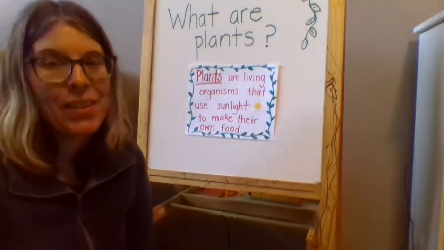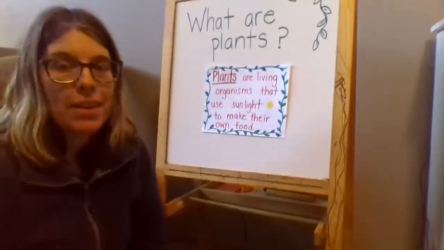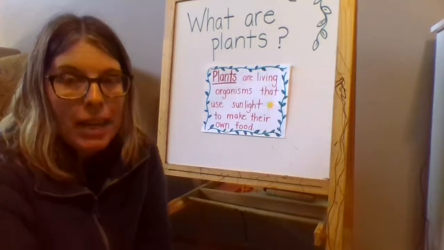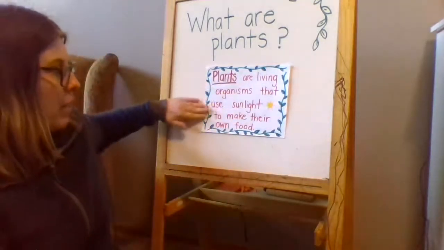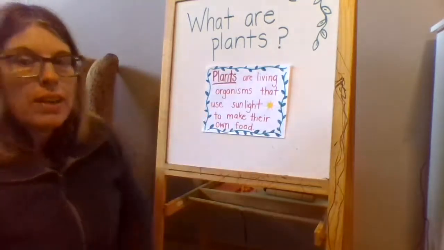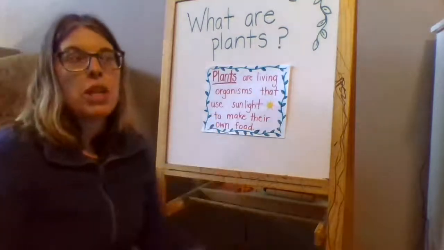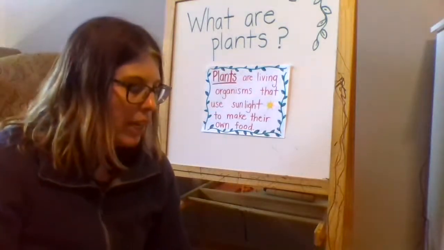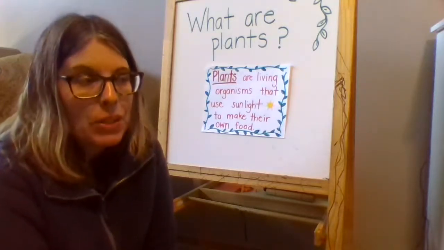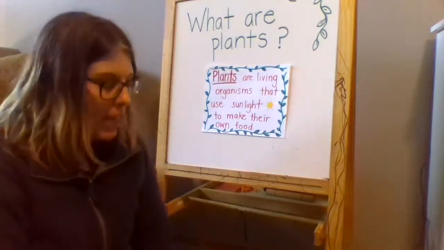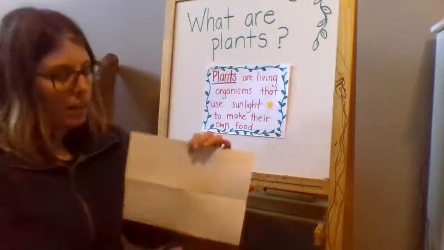So now we have a definition for plants. As we move forward in our studies of plants, we know what plants are. We know that they're living organisms that use sunlight to make their own food. After you write your definition, I want you to share it with 3 different people in your family or 3 different stuffies. I want you to be able to recite that or tell that definition over and over again, 3 times.